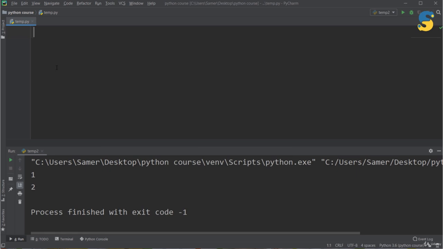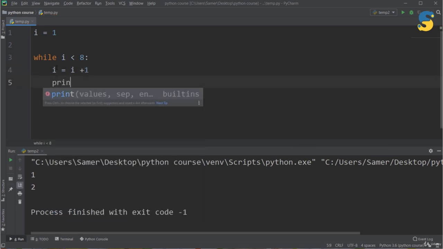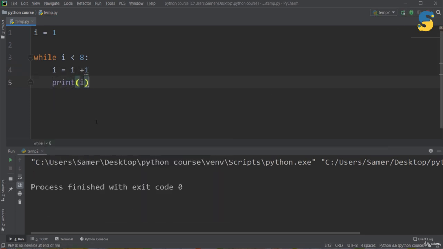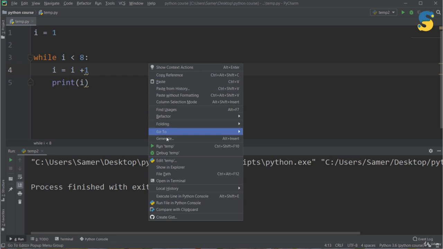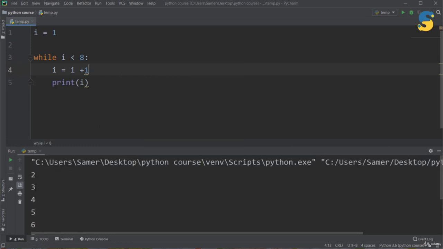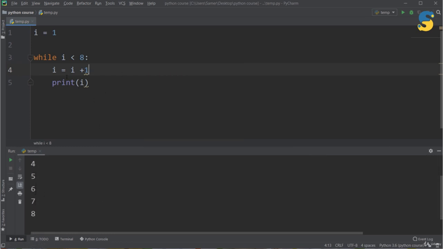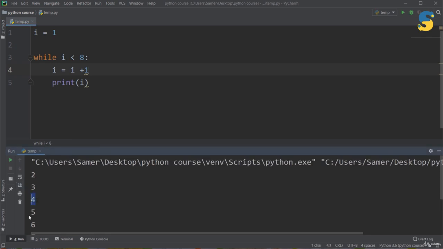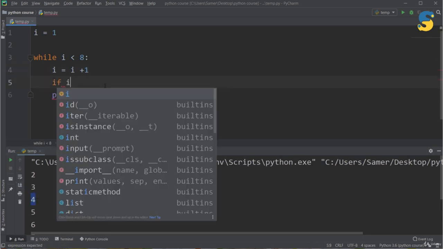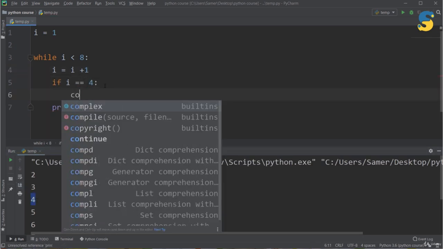Say that I want to print the items from 1 to 7. So I will say i equal to 1, while i smaller than 8, i equal to i plus 1, print i. Run, I will get 2, 3, 4, 5, 6, 7, 8. Now let's say that I decided to ignore the item 4, for example. So in this case, I will say if i equal 4, continue and run again.